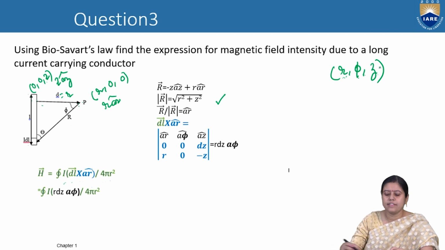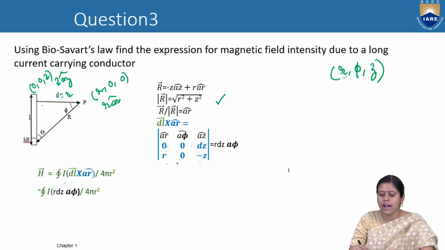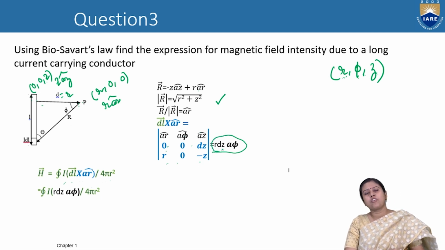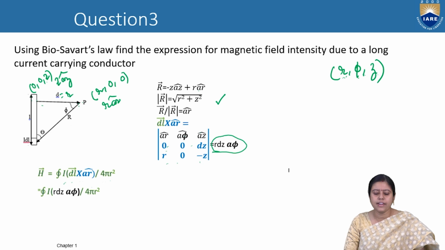AR, A phi, A Z. So first we will take dL. dL means 0, 0, dz. And what is the equation of the AR? AR is equal to minus Z plus R. Phi is 0. So if we calculate the cross product, we will get RZ A phi.